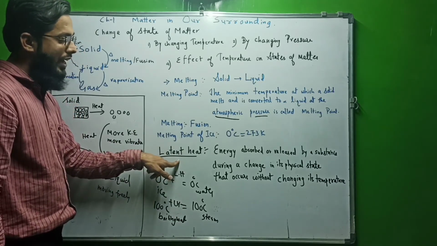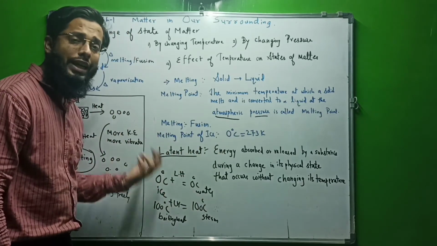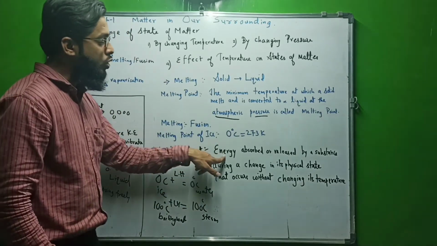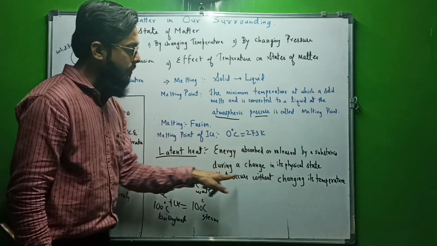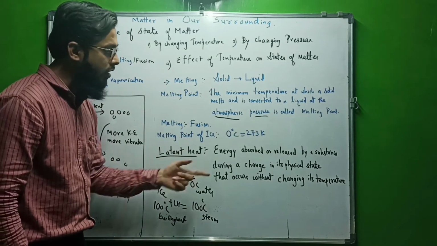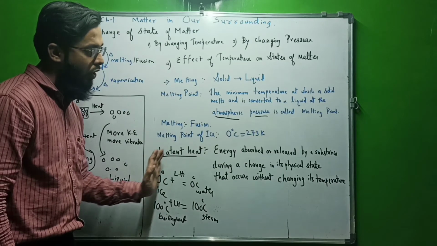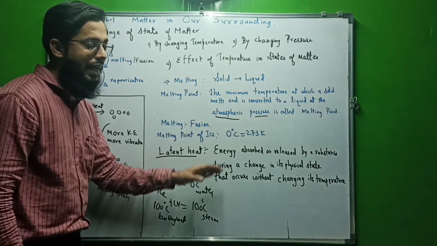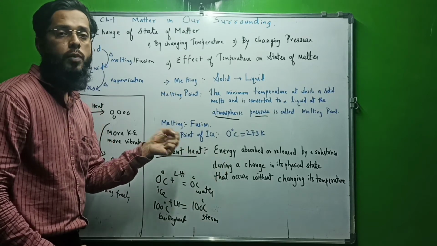Now how can we define latent heat? Latent heat is actually an energy. It is actually a heat. Heat is actually energy. So energy absorbed or released by a substance during a change in physical state. If it is converting from solid to liquid or liquid to gas, there is a change in energy. Energy can be either absorbed or released.